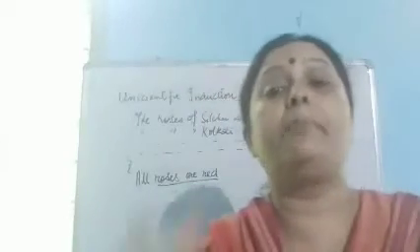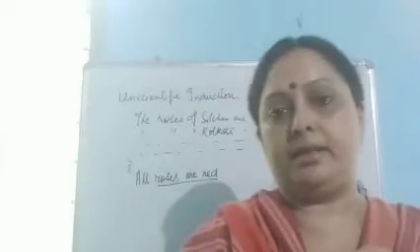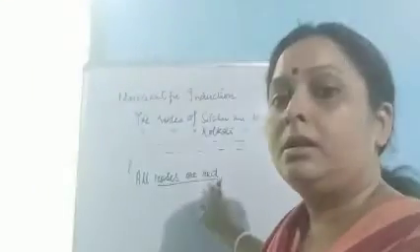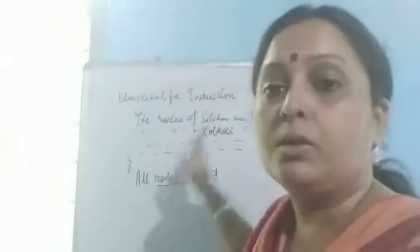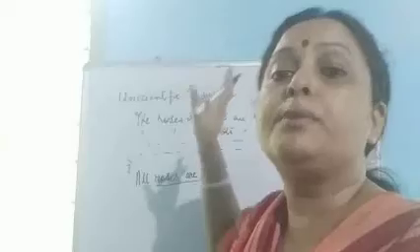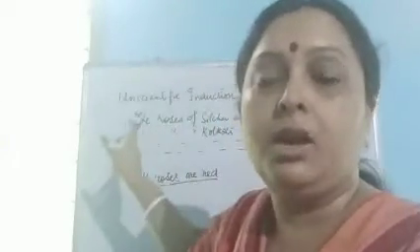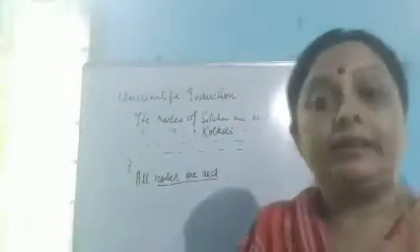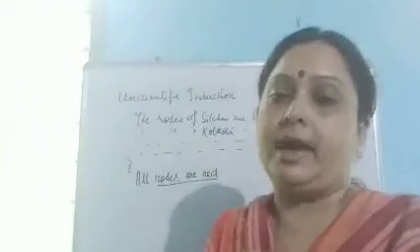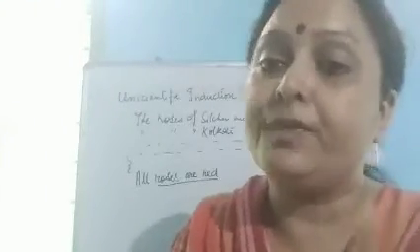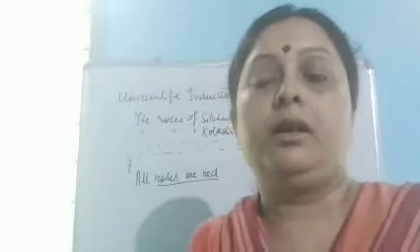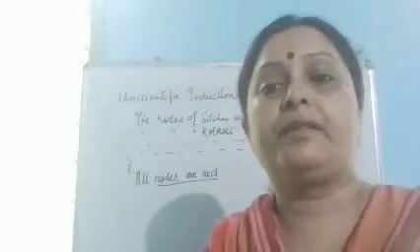So it is based on mere uncontradicted experience. Only the experiences I have observed will be the basis of my conclusion.